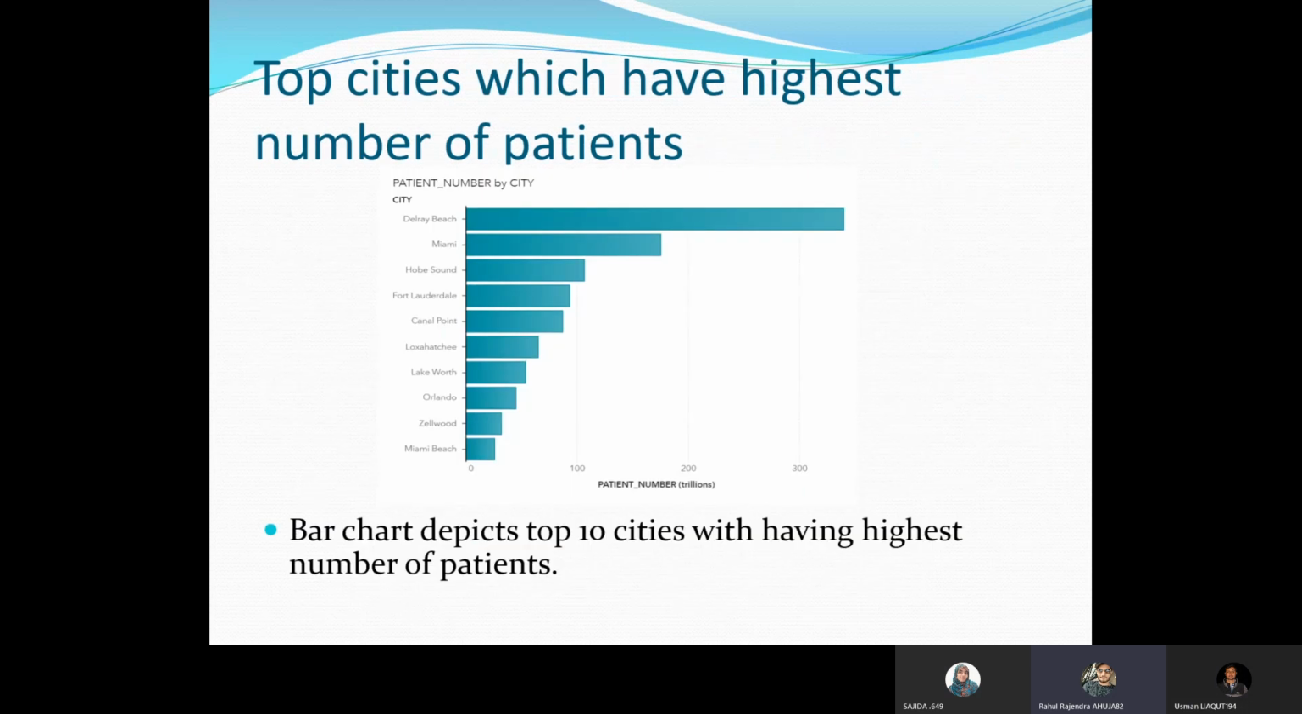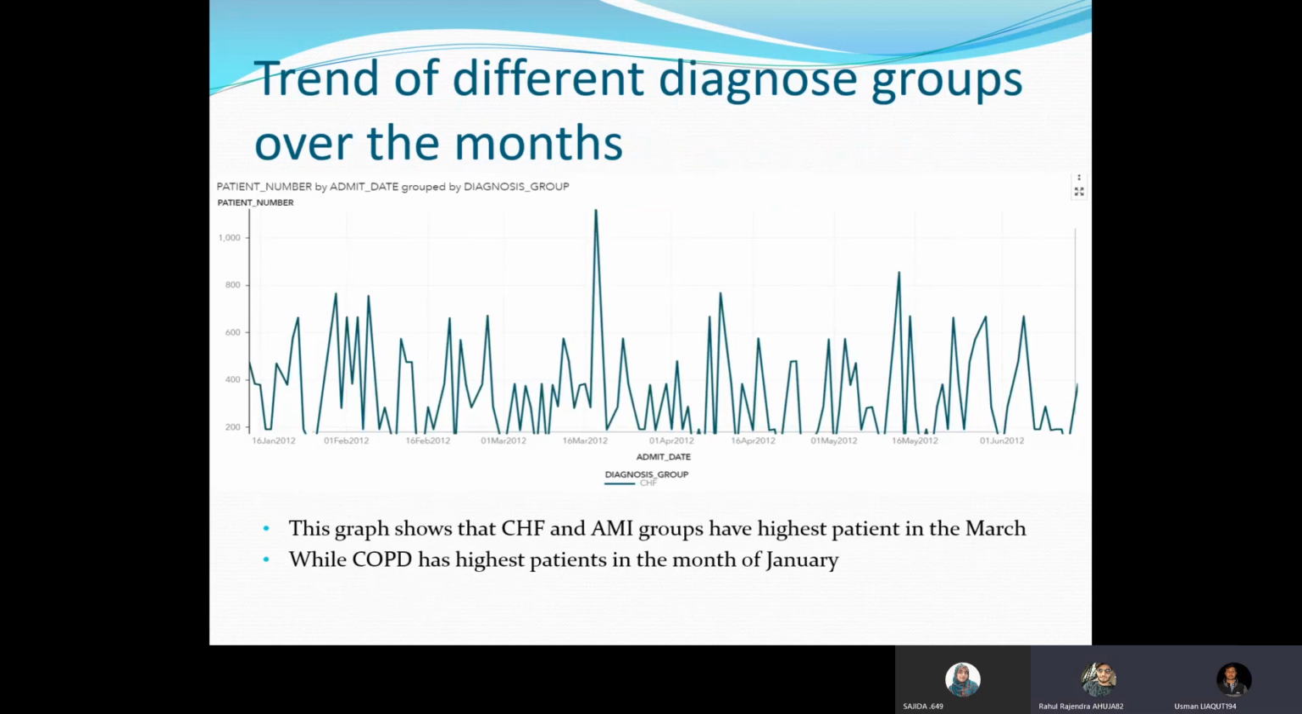As we all know, there are multiple patients available in all the cities, and we can see the number of cities available over here. Delray Beach has the highest number of patients, while the least patients were observed in Miami Beach City. All right, guys, I will take it from here.